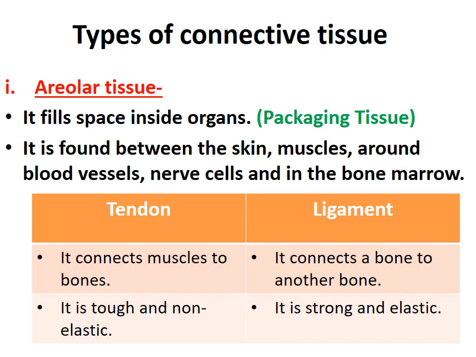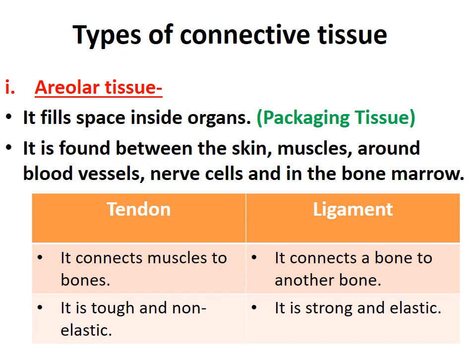This was the first difference. Second difference, you can write that tendon is tough and it is non-elastic. It is connecting muscles to bones, so it is non-elastic in nature. Elasticity is not there, plus it is tough. And ligament is elastic in nature but it is strong. That's why it is connecting one bone to another bone. So this was about tendons and ligaments. Generally the differences are asked: write the differences between tendons and ligaments. So you can write it down easily.